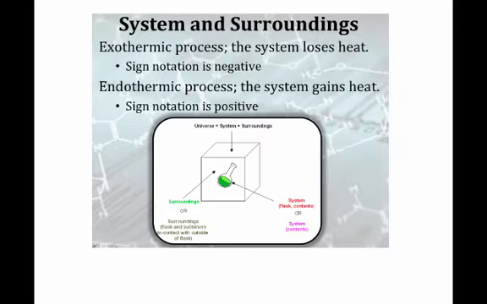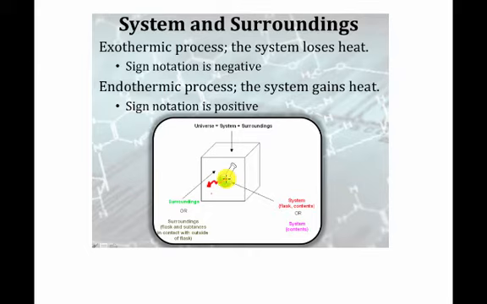So if we talk about systems, you should know that there are two terms, exothermic and endothermic processes. If this is our system, let's say there's a chemical reaction taking place inside this flask. We would think of that chemical system as the system that we're looking at, and everything else is the surroundings. Here they're saying the flask and the contents, but really it's more the contents than the flask. Anyway, let's say heat comes out of this. Well, that heat has got to go into the surroundings, right? It's got to go from the system to the surroundings. So that's what we would consider an exothermic process, because we're taking the perspective of the system, and our system is losing heat. Heat is coming out of our system.